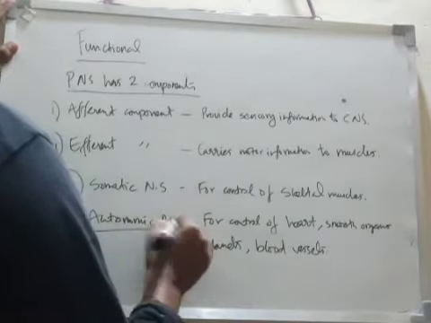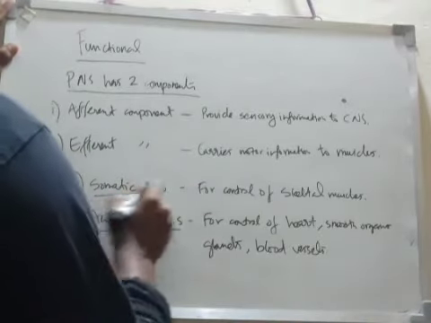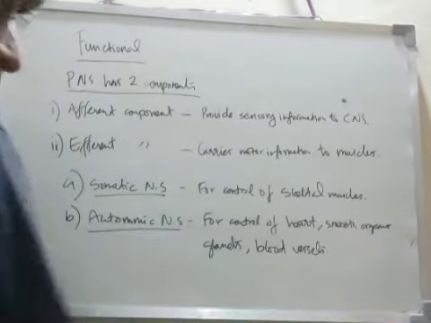So the autonomic nervous system works for involuntary actions, and the somatic nervous system works for skeletal muscles, which are voluntary.